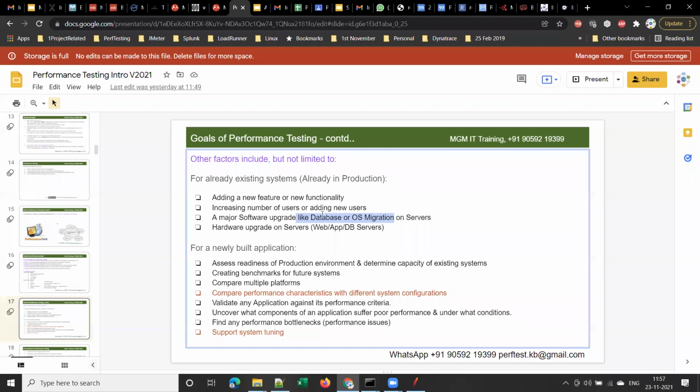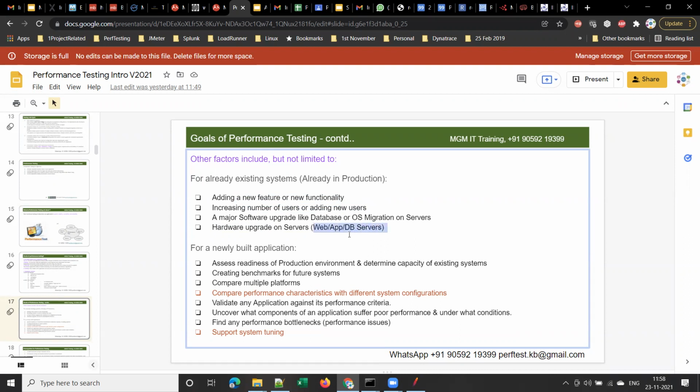Yes, sir. And so we are discussing in what cases we do performance testing for an already existing application. Are these examples clear, guys? Adding a new feature or new functionality, increasing the number of users. So you can answer the question now: when do we do performance testing for an already existing application? One more important scenario is whenever there is some hardware upgrade on the servers, the web, app and DB servers.